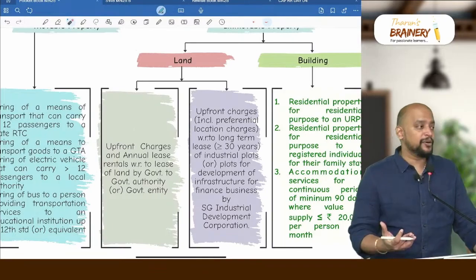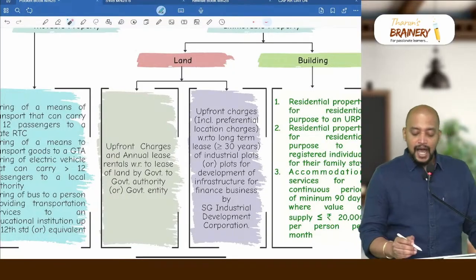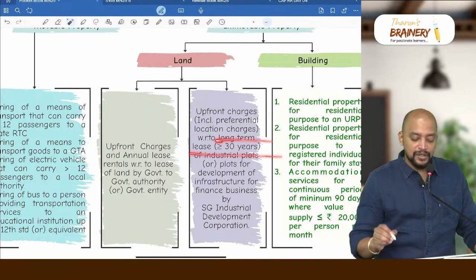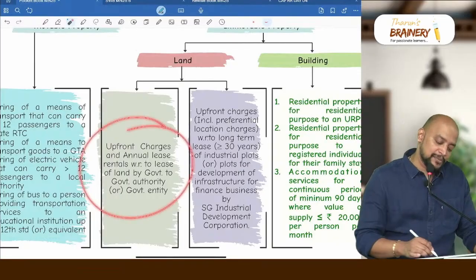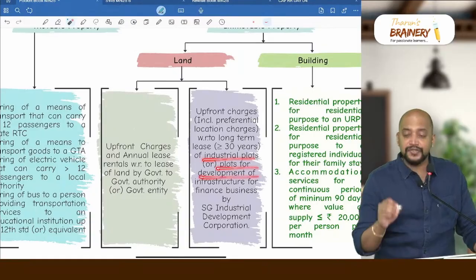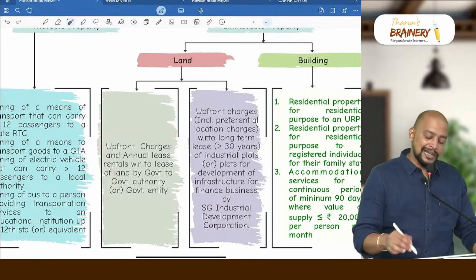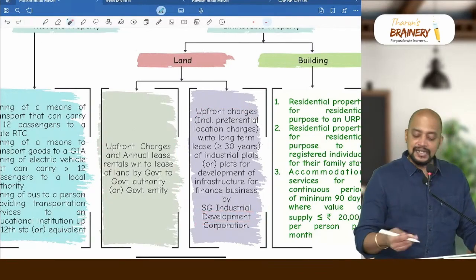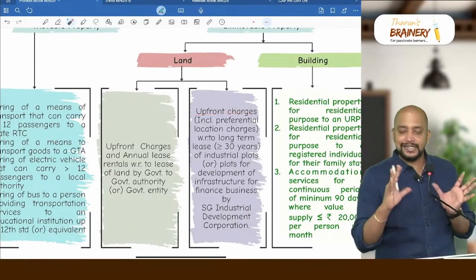Then they have not given what type of land, let it be agricultural land or industrial land, whatever the land may be. Whereas in the second point, if you see, upfront charges including preferential location charges with respect to long term lease. What is a long term lease? Lease for greater than or equals to 30 years. If you see this exemption, first exemption, any type of land, but here only industrial plots or plots for development of infrastructure for finance business, and here the supplier should be government. Here the supplier should be SIDCO, State Government Industrial Development Corporation, and here recipient can be any person. And what is exempted? Only upfront charges is exempted. So we need to understand these differences.